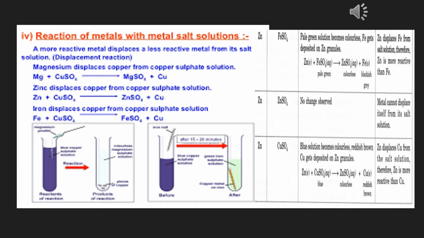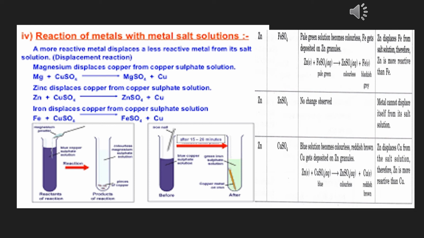I will again take you back to the reactivity series. The one which is up above, like we all used to say in the jingle bells, up above the world so high. Yes, in the reactivity series, if the element is up above, then it is going to displace the least reactive element in that reactivity series. So magnesium is more powerful in the reactivity series. You can see the order and check. Magnesium comes first, copper comes next. So magnesium being more powerful, it is going to displace the sulfate ions from the copper sulfate solution and form magnesium sulfate.